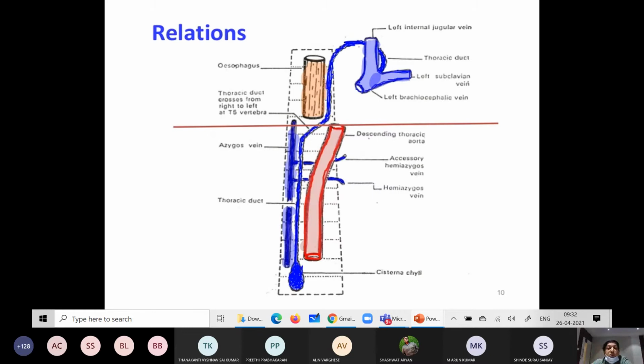This diagram again shows the course and relations of the thoracic duct. It ends at the arch at the level of T4, between the left internal jugular vein and left subclavian vein. In this diagram, the blue beaded line indicates the thoracic duct.